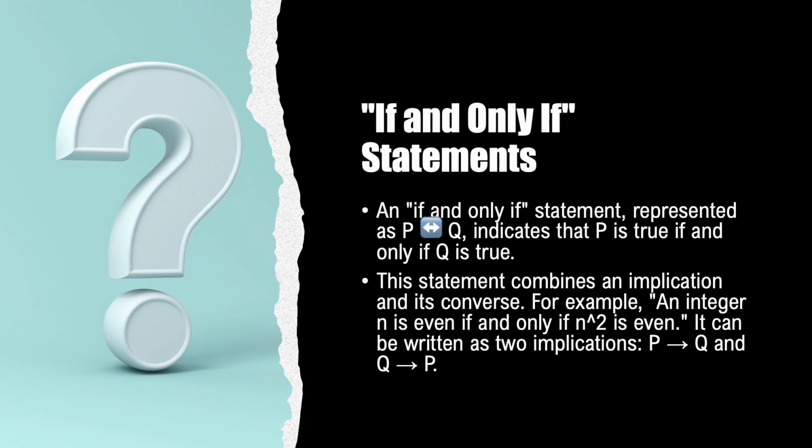By combining these implications, we establish a bidirectional relationship between P and Q, meaning that P is true if and only if Q is true. If P is true, then Q must also be true, and if Q is true, then P also must be true. The if and only if structure provides a powerful tool for expressing precise relationships, conditions, and properties in mathematics. It allows mathematicians to analyze and reason about concepts with clarity, ensuring a solid foundation for logical deductions and mathematical proofs.